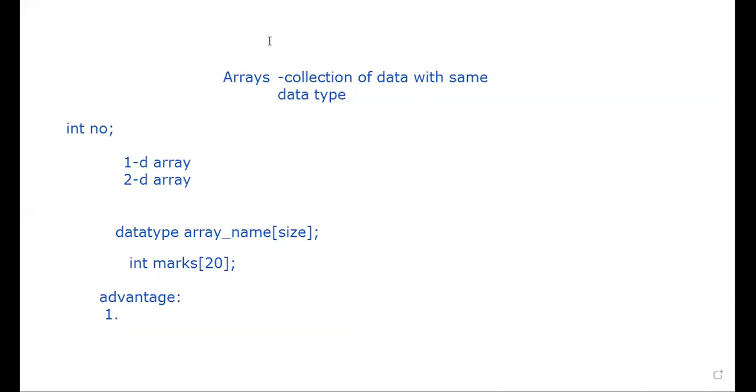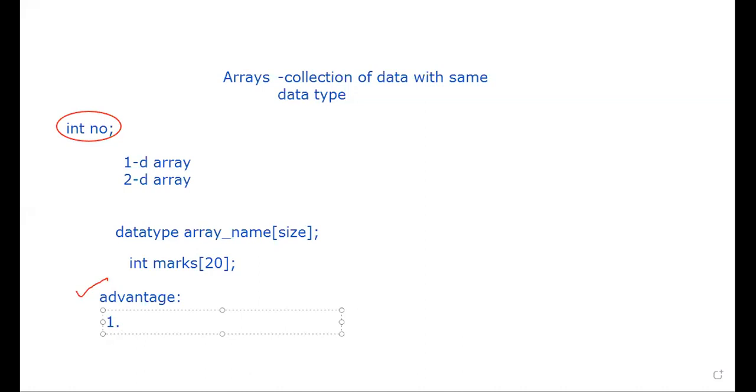So we know that using a variable name, I can access data one by one. Then what is the advantage over here? If you're going to implement something, there should be some advantage, right? So what kind of advantage is there if you're implementing an array? No idea. Just think about it. Instead of using a variable, what might be an advantage in case of an array?